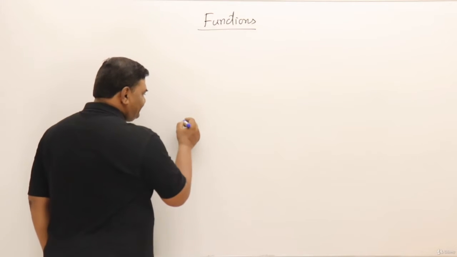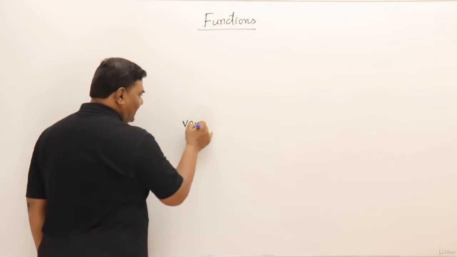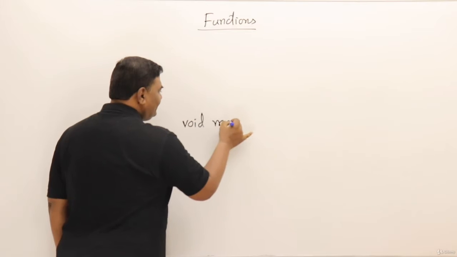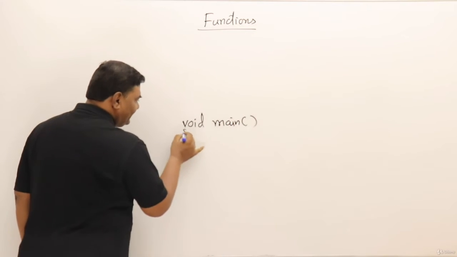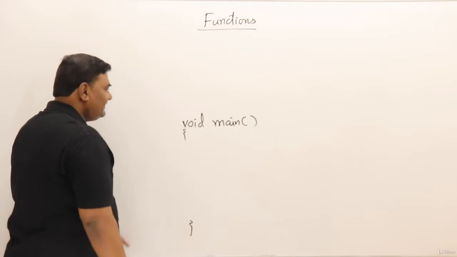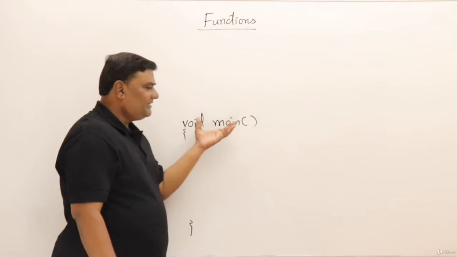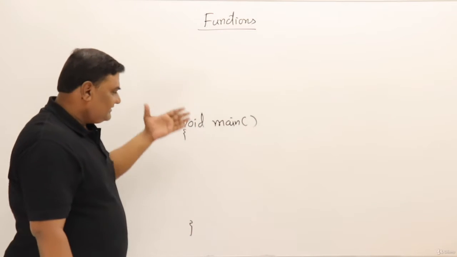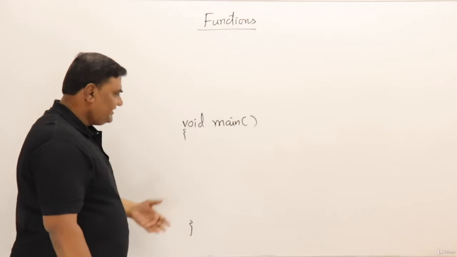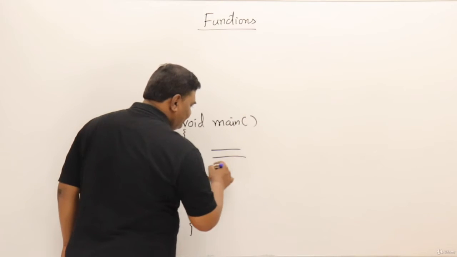Every C++ program must have a main function, so I am writing void main. We can write int main also here, but I am writing void main. This is the entry point of our program, and our program executes from here only, and whatever we want, we write the code here. Suppose I am writing the code here.